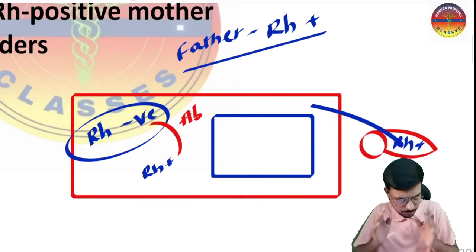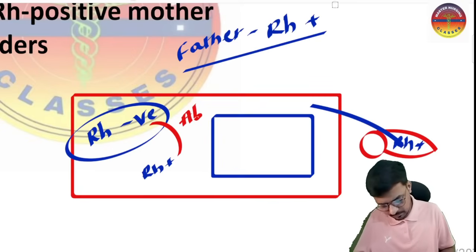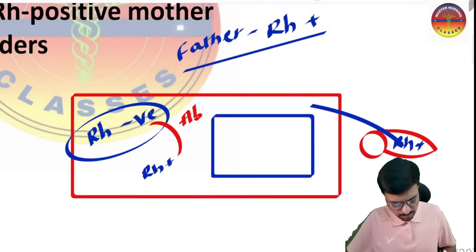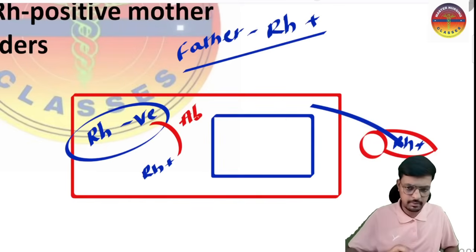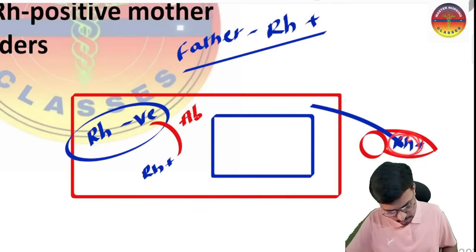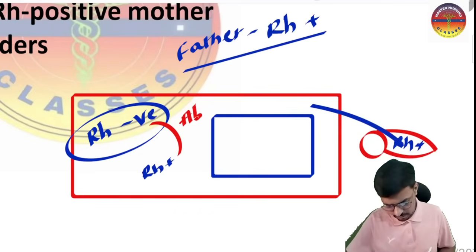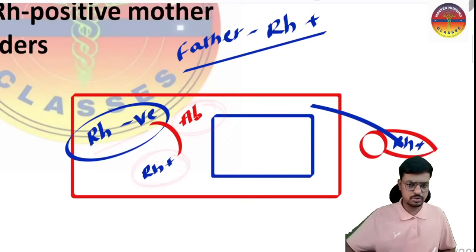When the woman is pregnant the first time, the RH incompatibility will not happen. When she is first time pregnant, her blood group is RH negative and the husband is RH positive, so the fetus also comes as RH positive. During delivery, this RH positive factor may enter the maternal circulation, so now the mother's body is forming antibodies against RH positive.